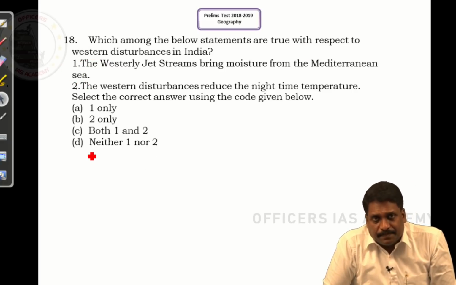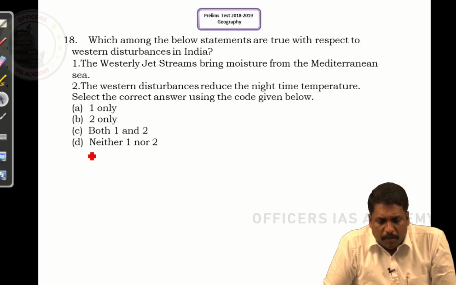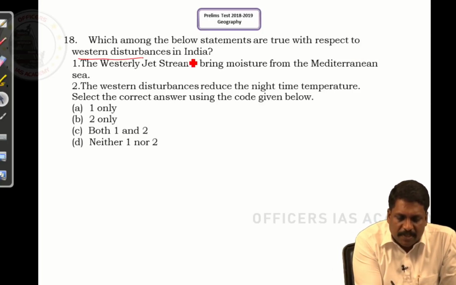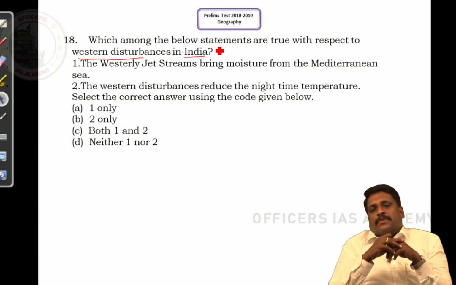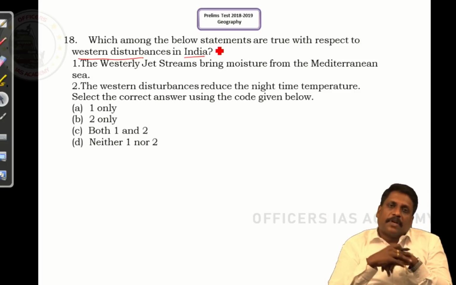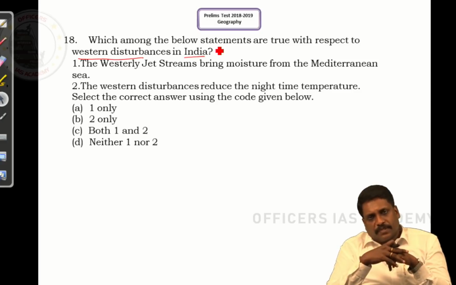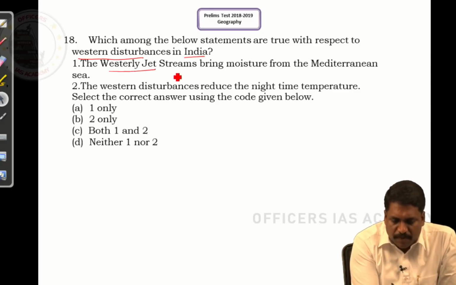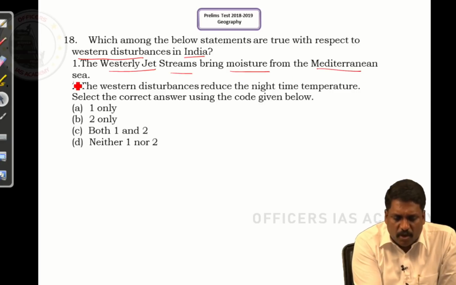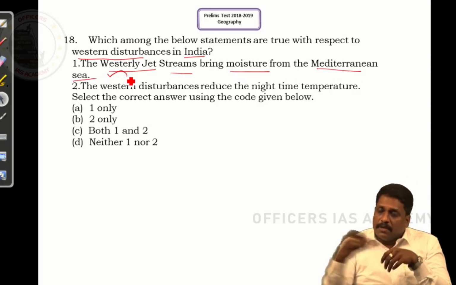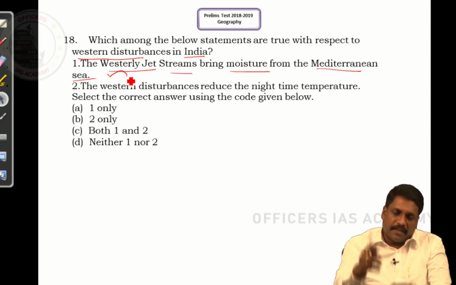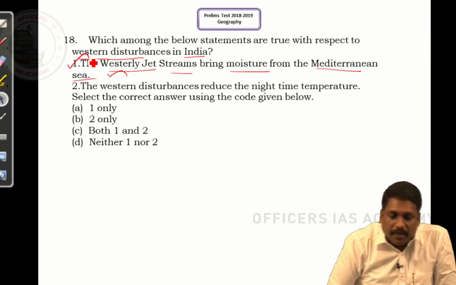Question number 18. Which of the following statements are true with respect to western disturbance in India? Now, what is this western disturbance? Winter precipitation in India, we call them western disturbances. Right, sir. Now, it says, westerly jet streams bring moisture from the Mediterranean Sea. Obviously, the statement is right because the subtropical westerly jet is the one which brings the moisture from the Mediterranean Sea. No doubt, the statement is right.